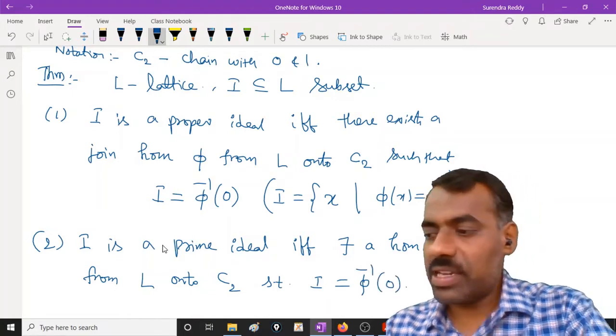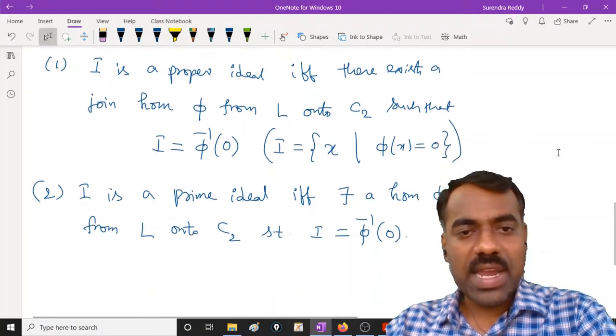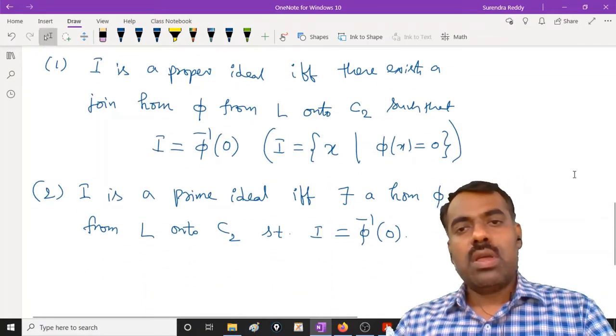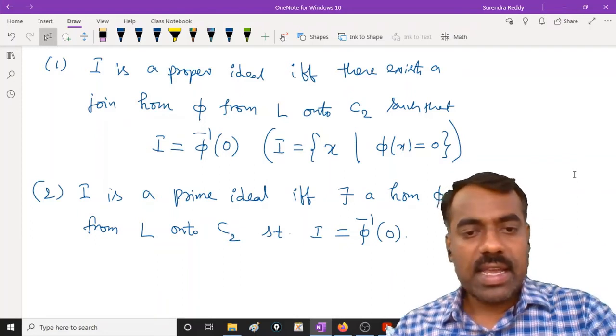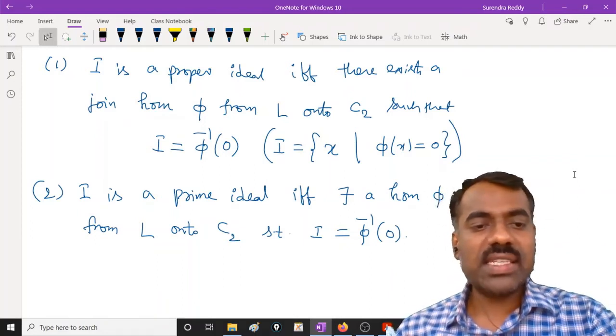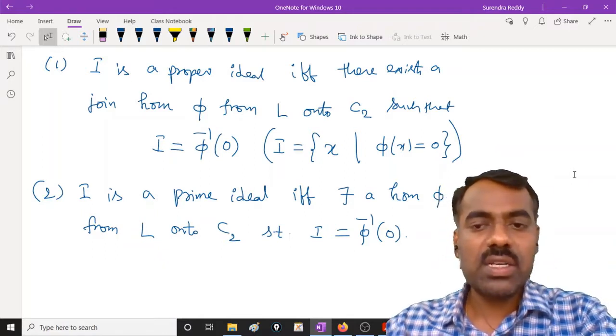So what is the difference between these two? If I is a proper ideal, there should exist a join homomorphism, and it is a prime ideal if and only if there exists a homomorphism. That means it should be a meet homomorphism as well as a join homomorphism.